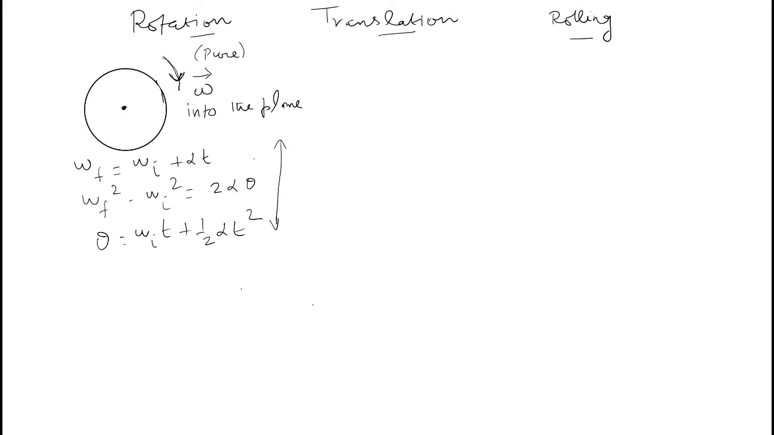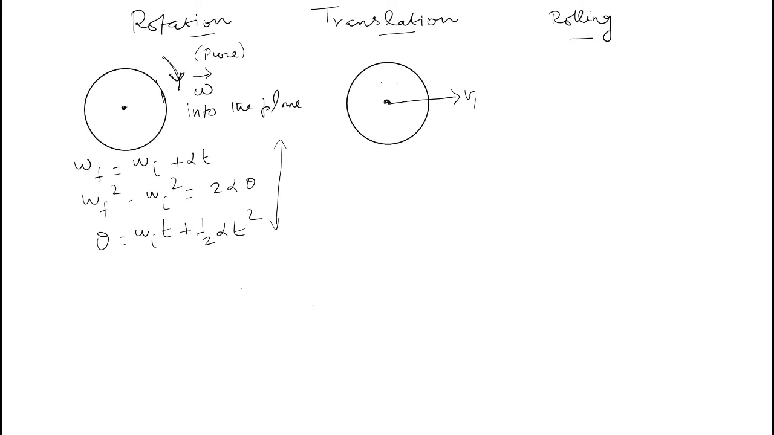Then coming to translation, consider the body here. This body, let's say, undergoes translation like this. This is the center of mass of the body. Consider a body such as a ring or disc, etc. It is moved altogether such that its velocity is v1 towards the right, let's say.